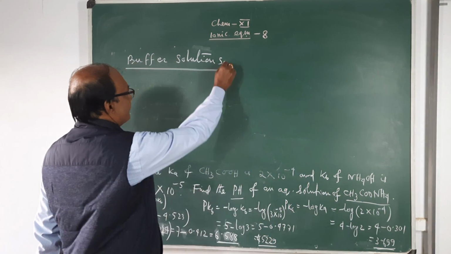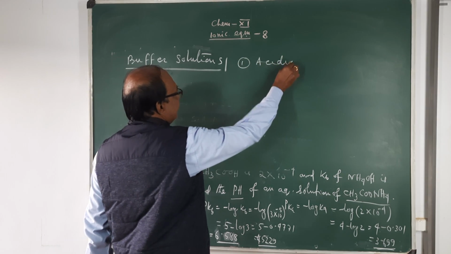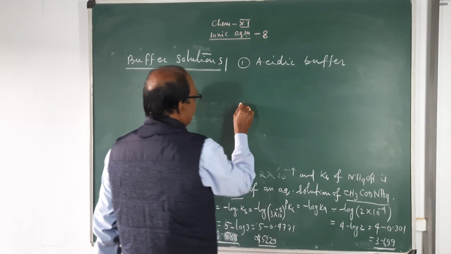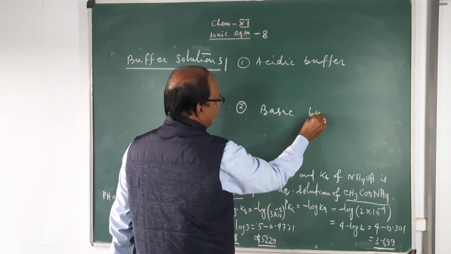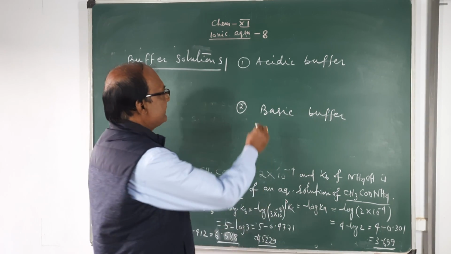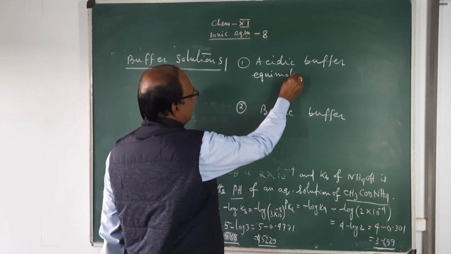Buffer solutions are of two types. Number one, acidic buffer, and number two, basic buffer. Acidic buffer, what is it?